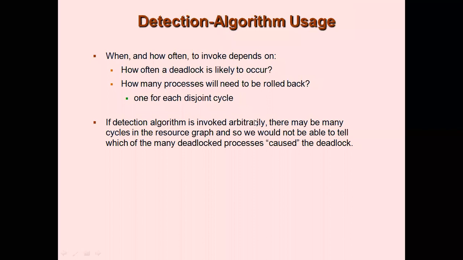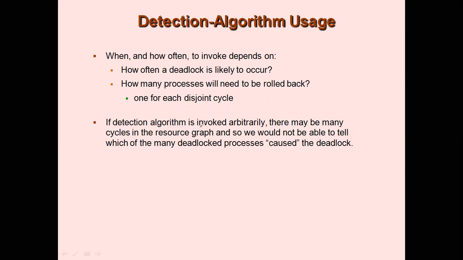Moving on to the next topic. How often should you run this detection algorithm? Because this is applied once every while, right? Whenever you move on to a particular process, this detection algorithm is applied. So how frequently should you be applying it? You can apply it frequently, but then there is a waste of CPU cycles, right? Because every time you apply the detection algorithm, it consumes too many CPU cycles.